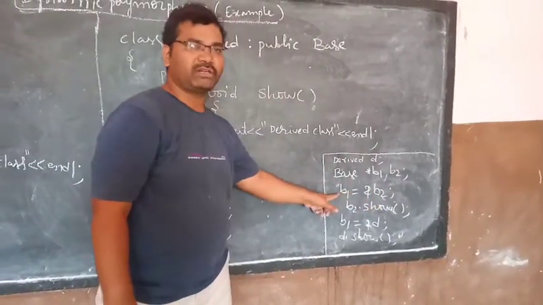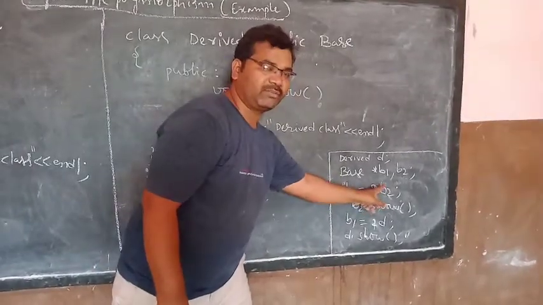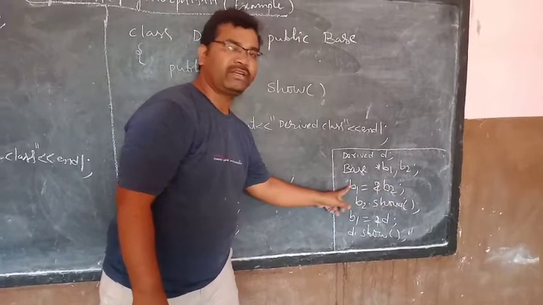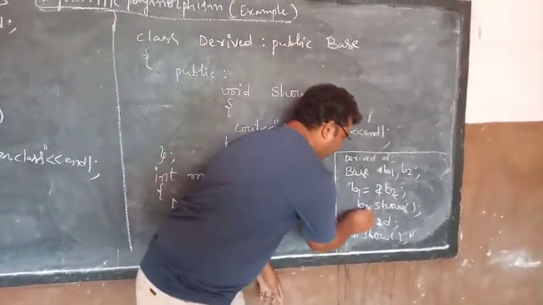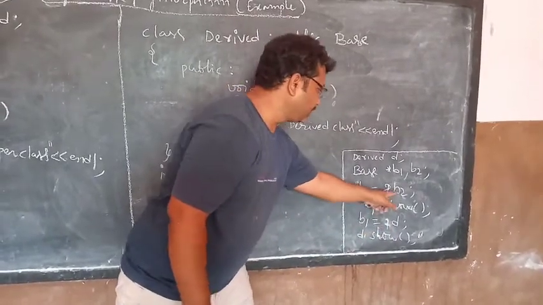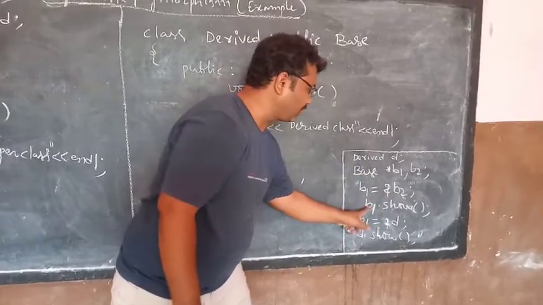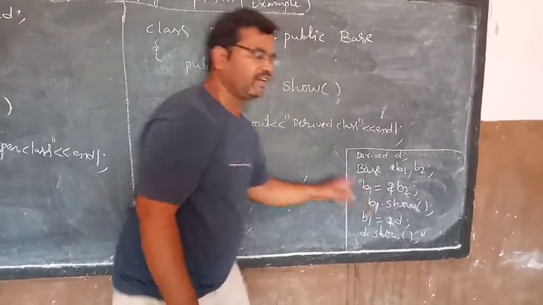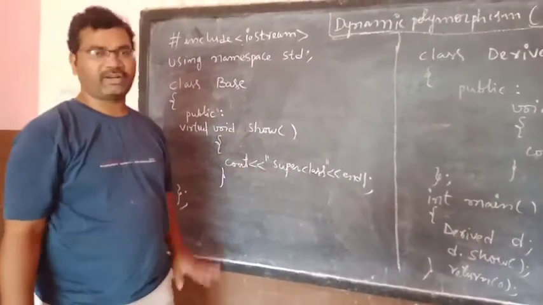B1 is the pointer object. Here B1 equals ampersand B2, that is, the address of B2 will be stored in B1. Now B1 dot show. B2 is the object of base, so when you write B1 dot show, immediately the superclass function will be executed. The output here is superclass.